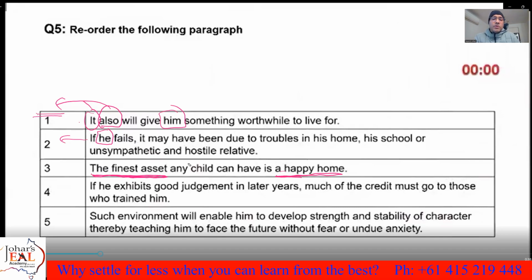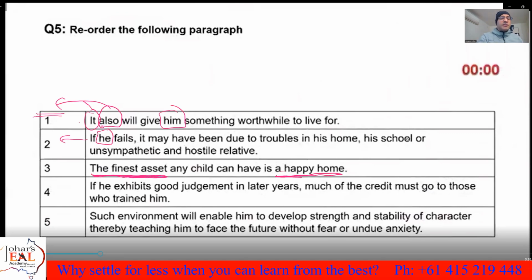As I earlier told you, you won't get a definition like "something is defined as the finest asset of a child is..." Forget it. You won't get the definition in this way; no writing will tell you the finest asset is defined as so and so. So what actually is it? It's in other words, rather than using the word definition.